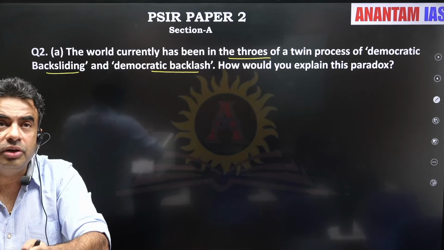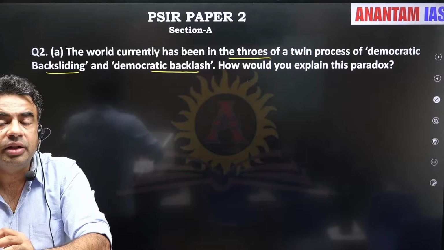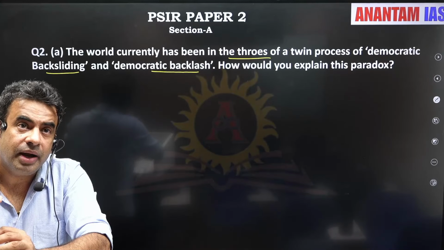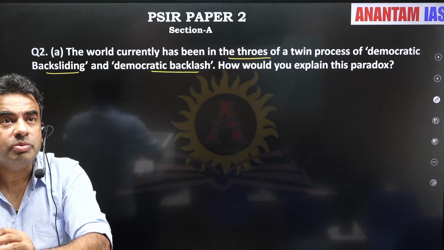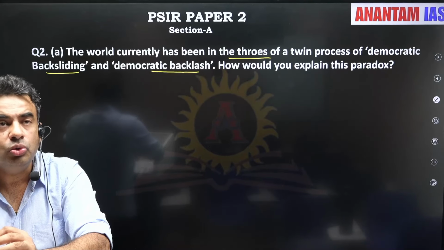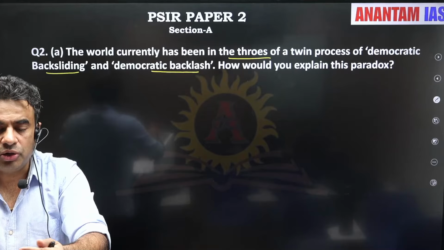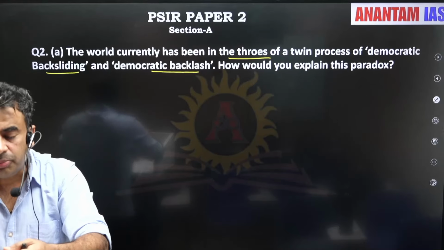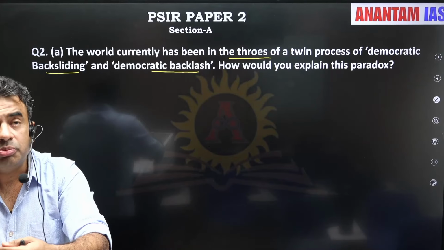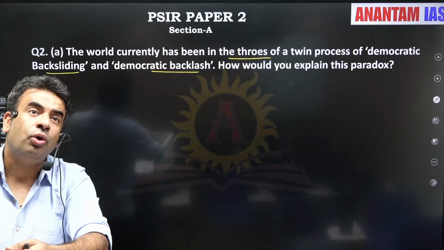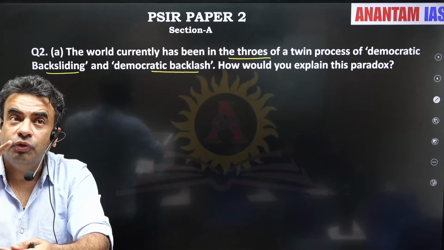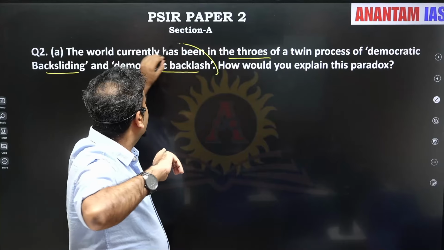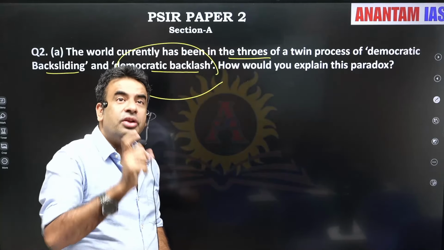The leaders of this Gen Z protest said that they do not want to change the political system. In fact, the protest emerged when they banned social media, which had emerged as a tool for people across the world to express themselves. Many Nepali students and leaders said this became the flashpoint due to which people came together and protested, and we have all seen what happened in Nepal. But nowhere have they tried to change the political system. They are not demanding to restore monarchy, and this is the democratic backlash this question is asking about.